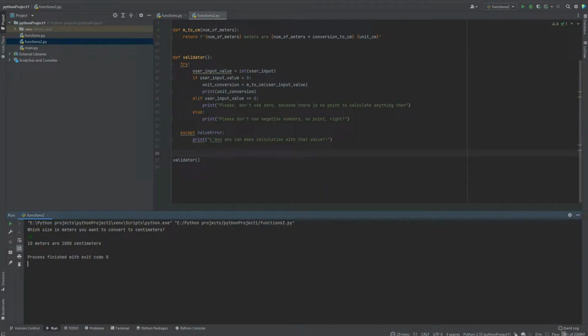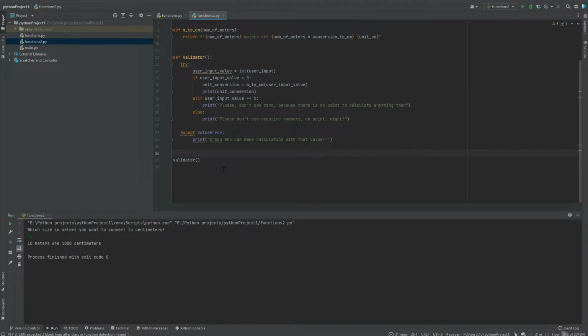In our case, we want to execute the program as long as we want, until we quit the program, or until we make some changes so that we can type a command to quit the program. The syntax we will use is while, and it's very similar to if, because it will run under some condition. In our case, we want it to run as long as the condition is true or until we kill the program manually.